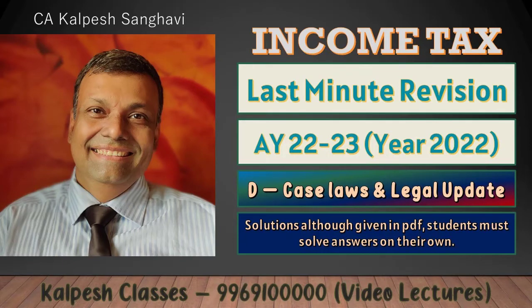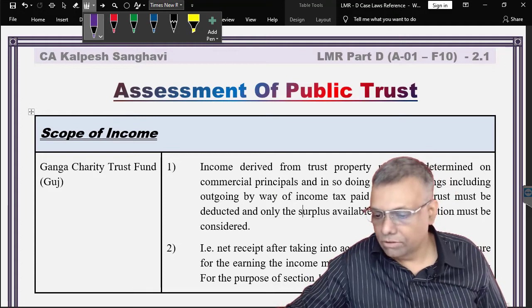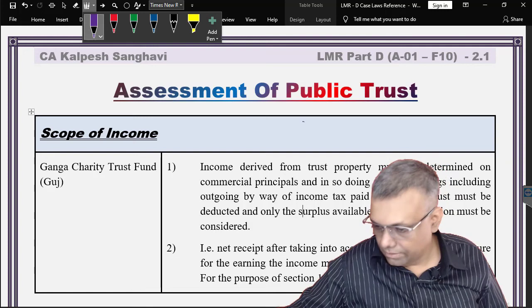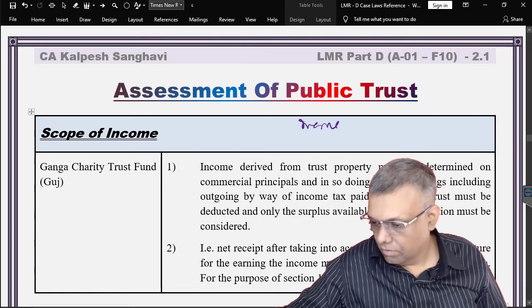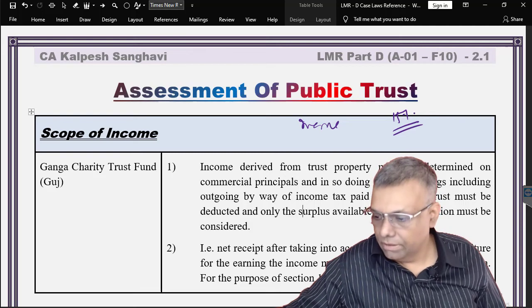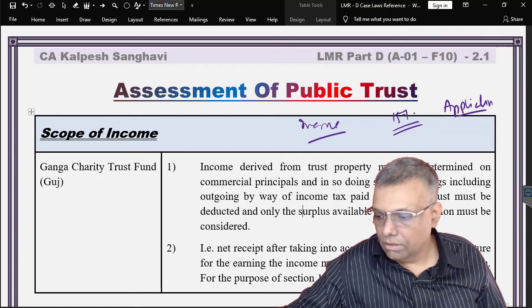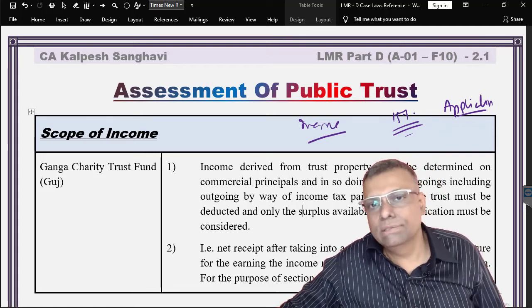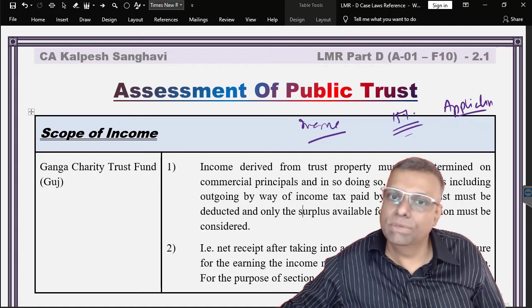Now with respect to the charitable trust, also called a public trust, we have already learned that it is income, and 15% accumulation from the income is permitted, and thereafter it is application. Okay, so income, accumulation and application. This is a simple three-step process in the computation of this particular public trust.